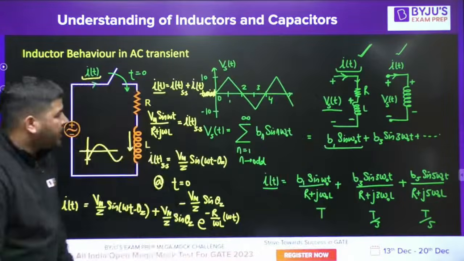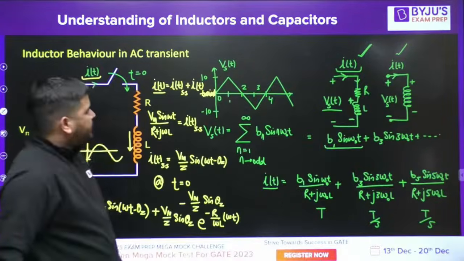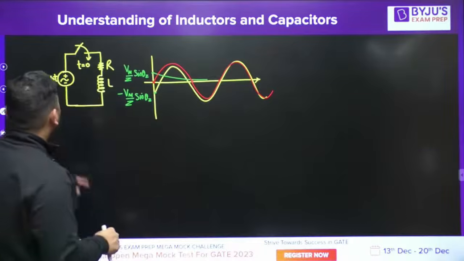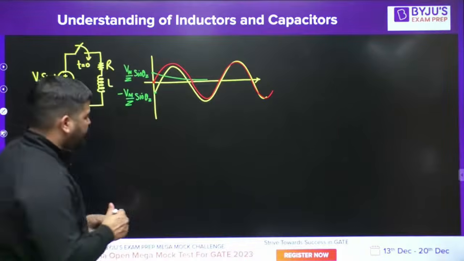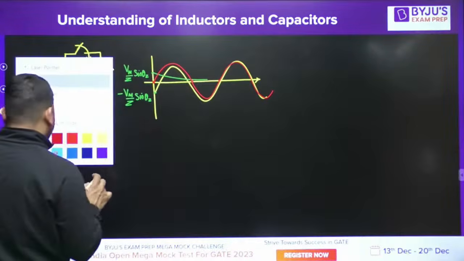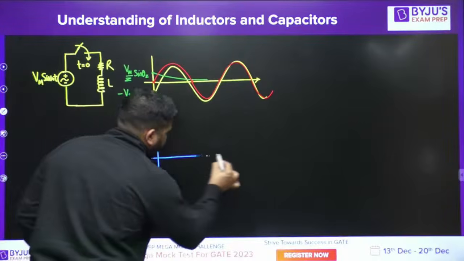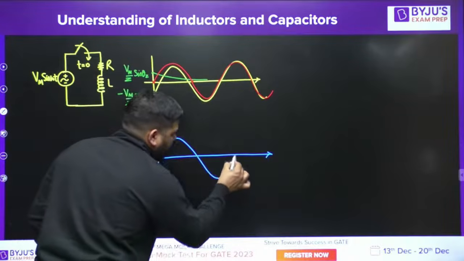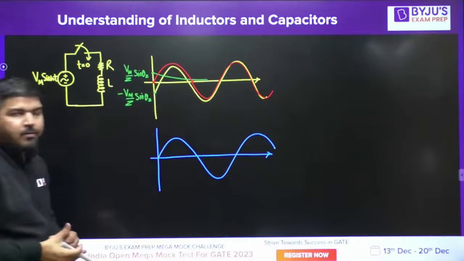I hope you understood it, okay? Now what I want to tell you is, let me draw the voltage wave shape and the current wave shape. The voltage wave shape is a pure sine wave. So if I draw the voltage wave shape, the voltage will look like this. Pure sine wave. This is the voltage wave shape.